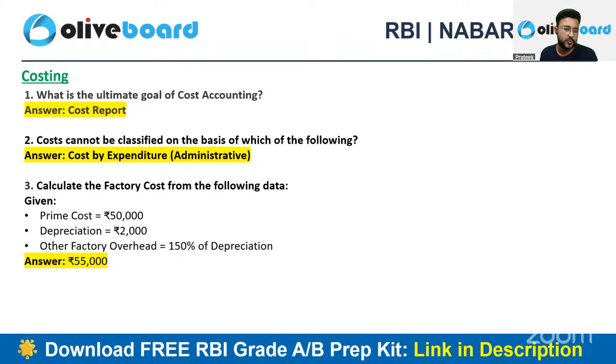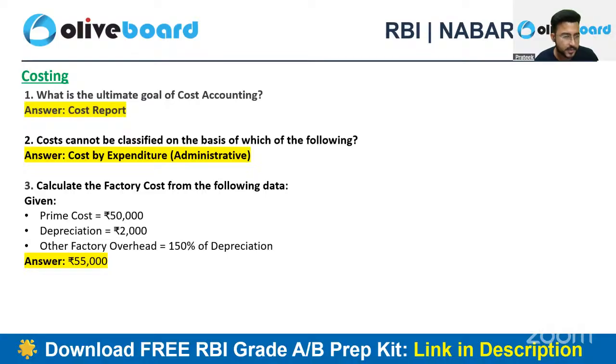Coming to question 2: cost cannot be classified on the basis of which of the following. So we never have any kind of criteria based on the expenditure. We do have it on the basis of elements, on the basis of functions, on the basis of behavior, right? On the basis of controllability. So here cost of expenditure is not at all any kind of criteria. So this is the correct choice.